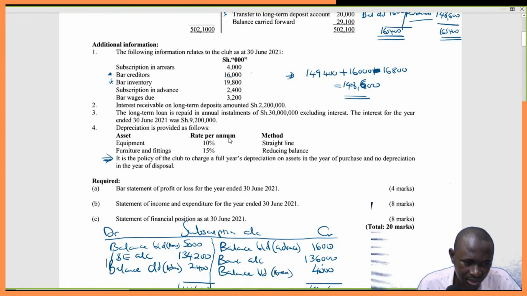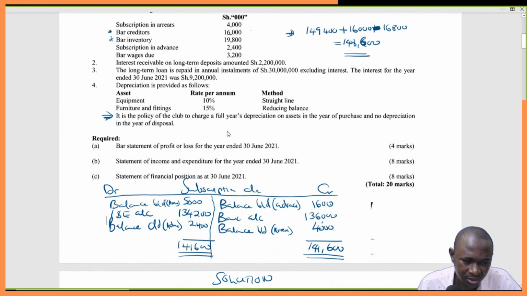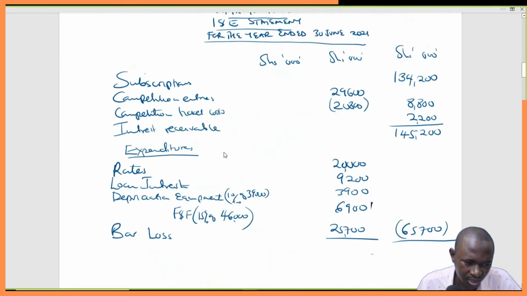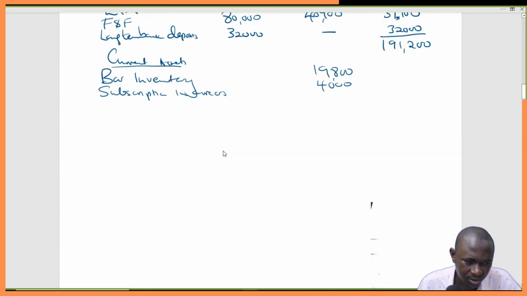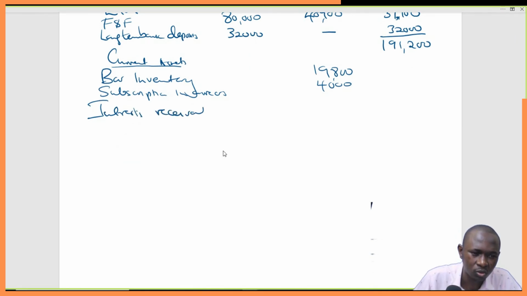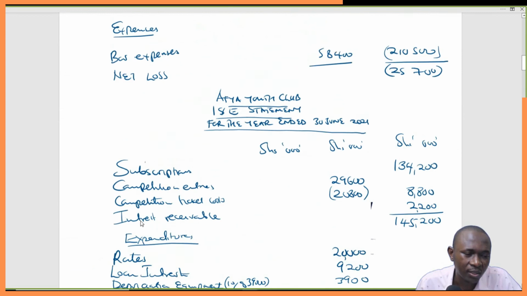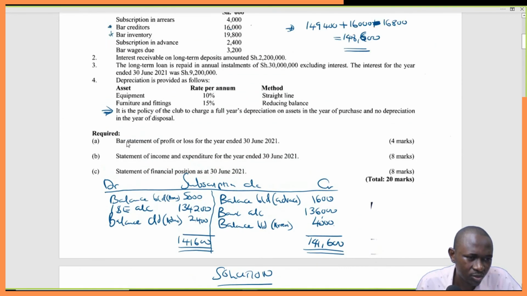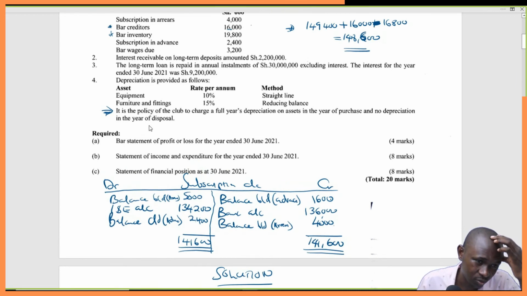Yeah, so this means that we are yet to receive interest receivable of 2.2, so it becomes an asset. Interest receivable 2.2.